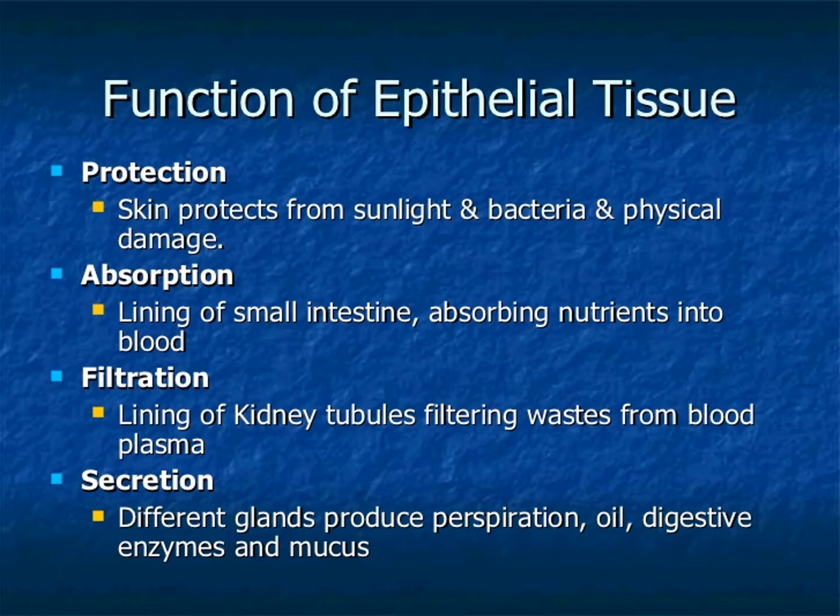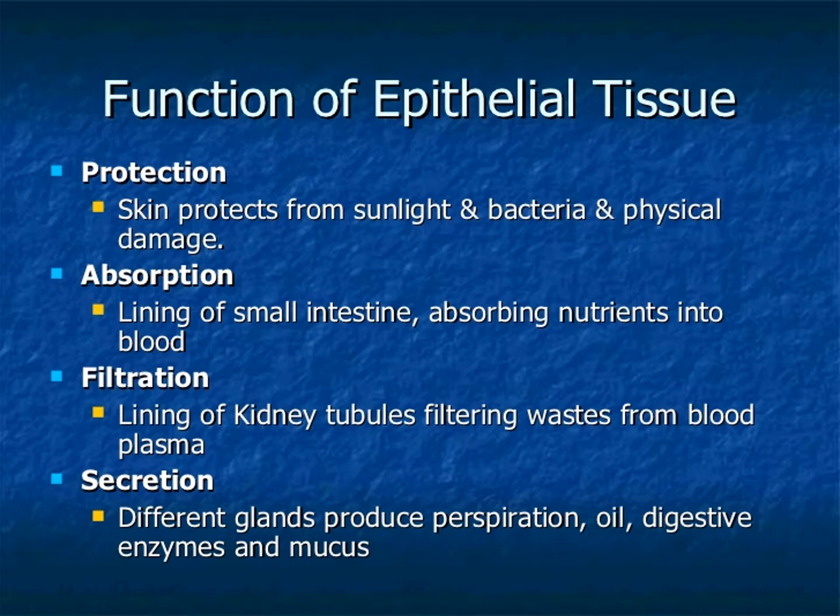What is epithelial tissue? It is the simplest tissue, composed of one or more layers of cells, covering the external surface of the body and internal organs. The cells are arranged very closely to each other with little extracellular material.